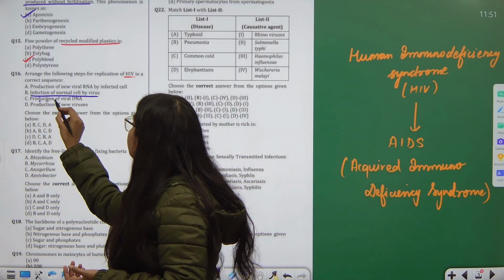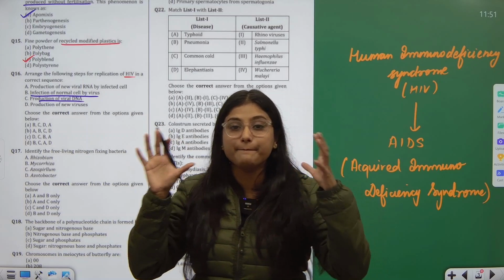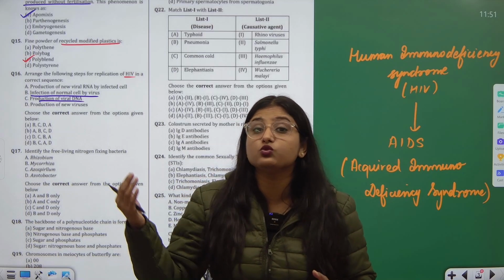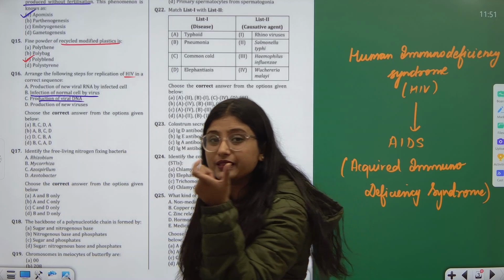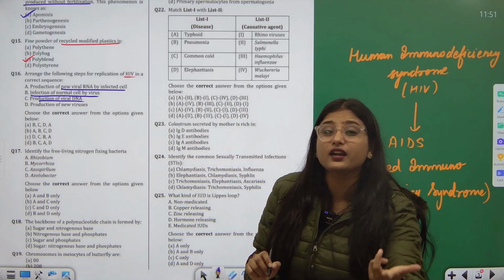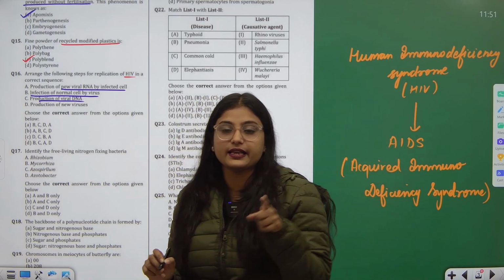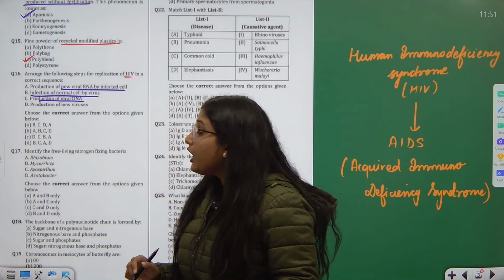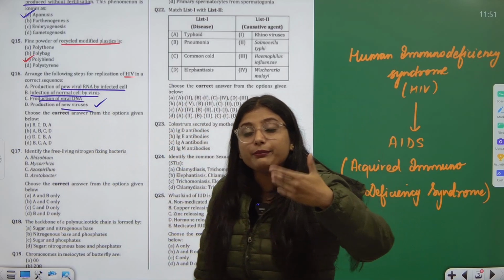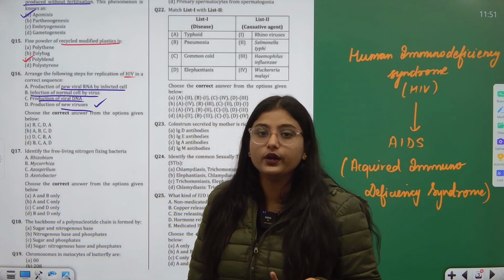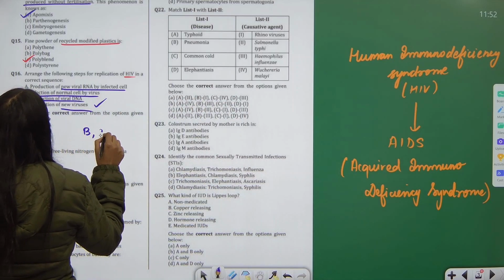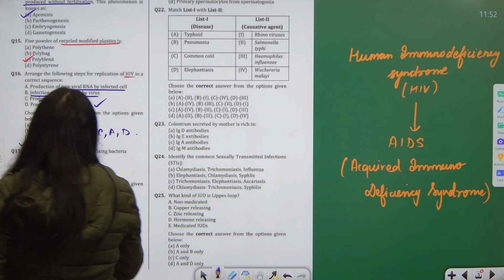Then it produces its viral DNA. It hampers our DNA and takes over the control and starts producing its own DNAs. Now from that DNA, new viral RNA is generated. New viral RNA is generated by the same infected cell which the virus has captured. After it has generated, it will start producing new viruses. This is how it will replicate and produce more and more of its own copies. So the correct sequence is B, then C, then A, then D. So D part is the correct answer.